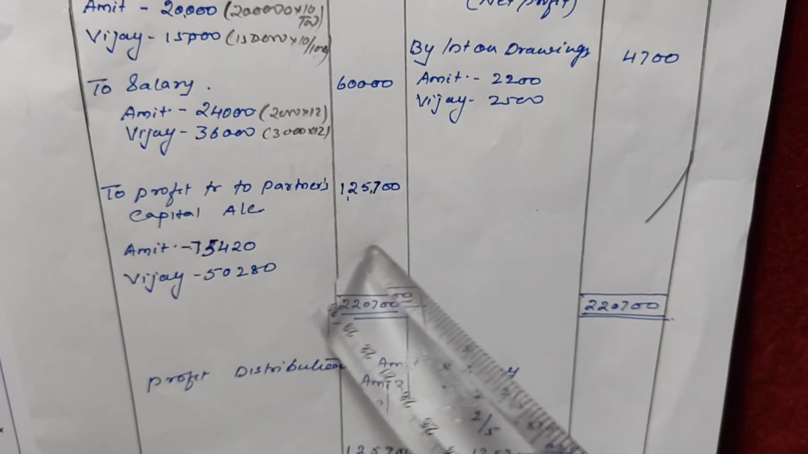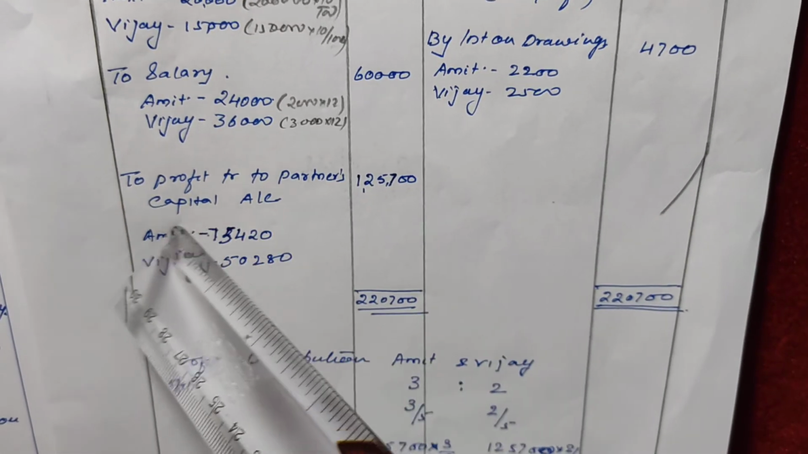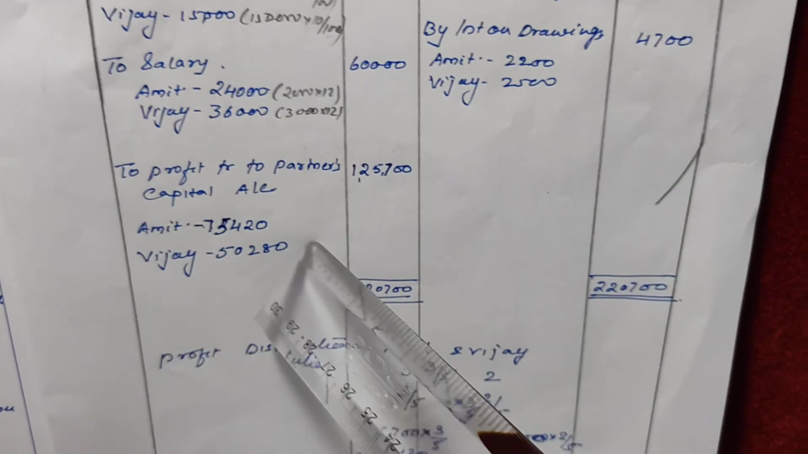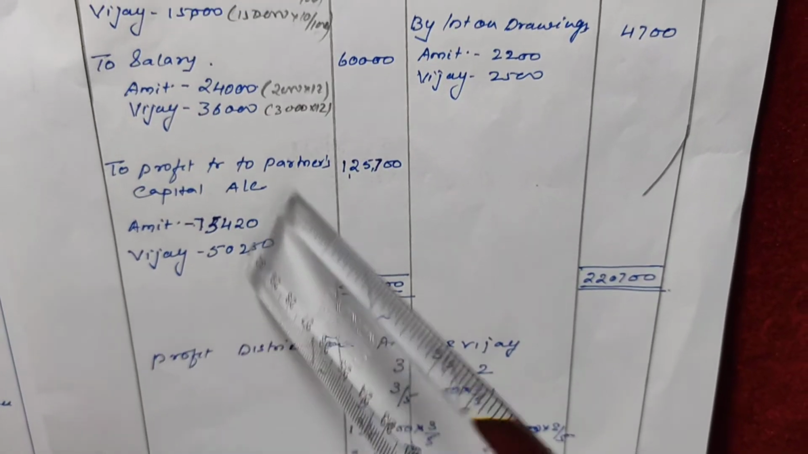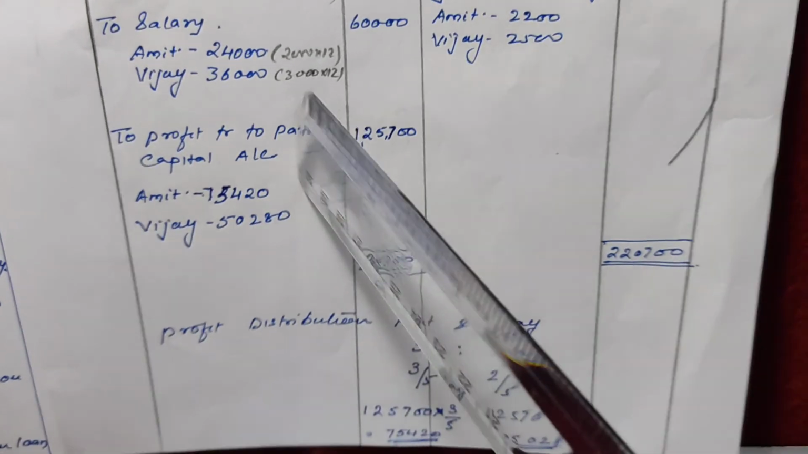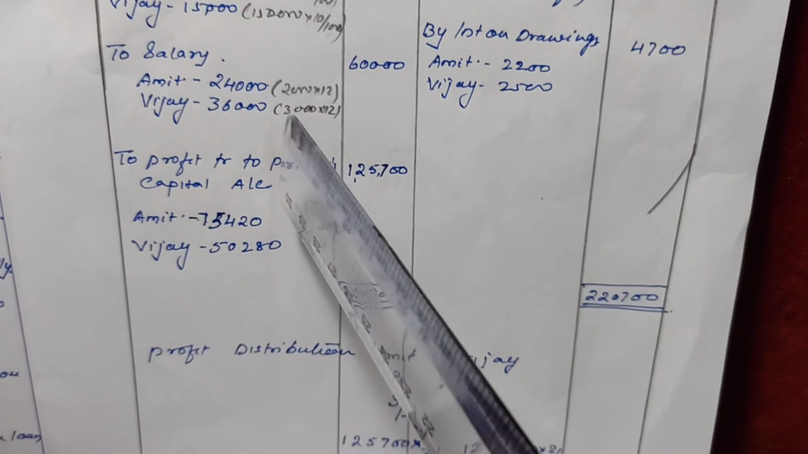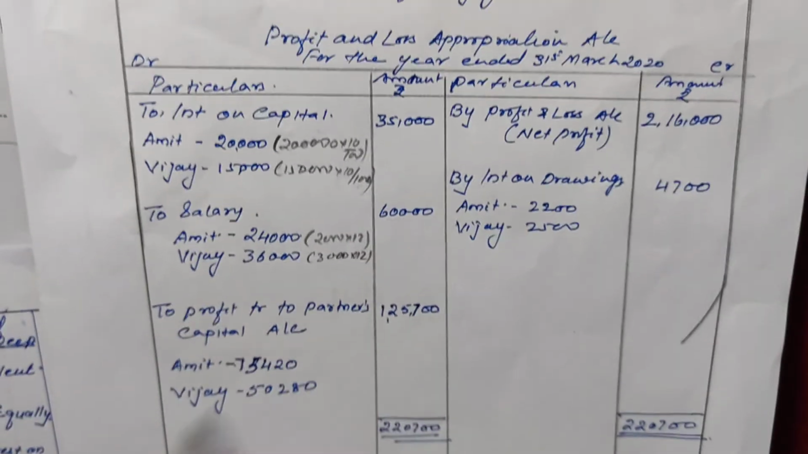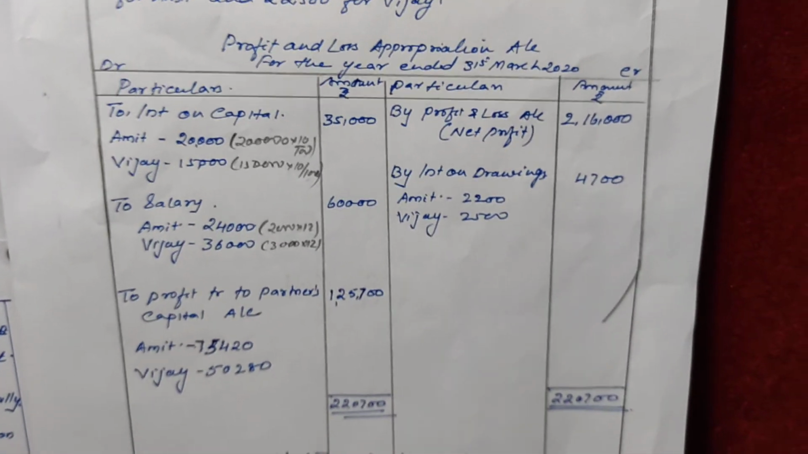Okay, this divisible profit will be divided among the partners in their profit sharing ratio. And if the deed is silent and no ratio is given, it will be divided equally among the partners. Okay, so in this way you have to prepare the profit and loss appropriation account.